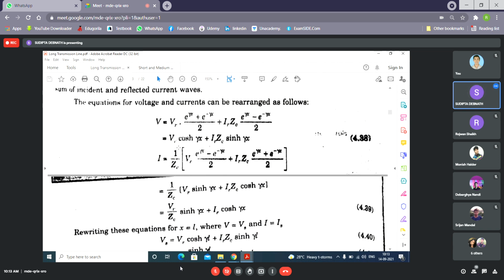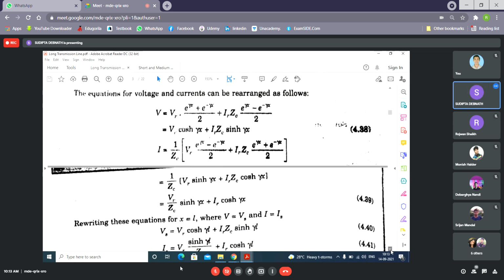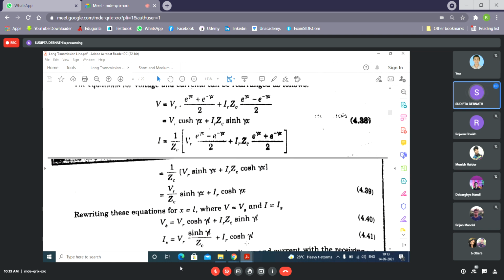So Vs will be VR cos h gamma L plus IR ZC sin hyperbolic gamma L. Simply by substituting x equal to L, you get Vs. If we remember these hyperbolic terms, it is easier to find the sending end voltage and also the sending end current, because if you substitute x equal to L, then I equals Is. Similarly, the sending end current can also be found by substituting x equal to L.